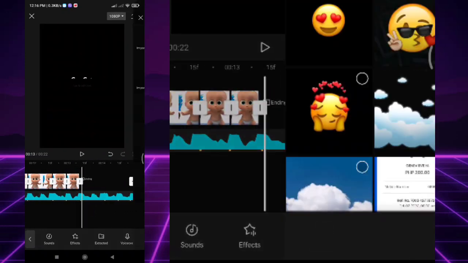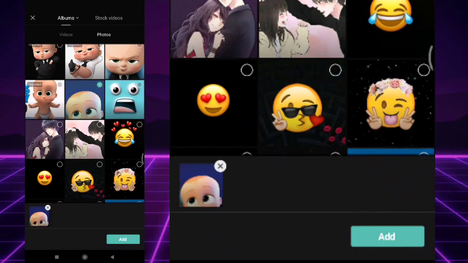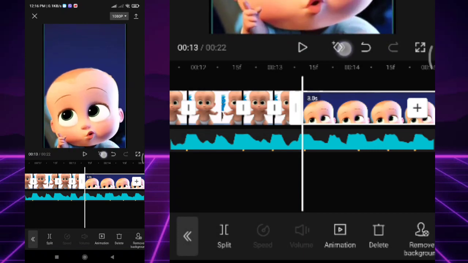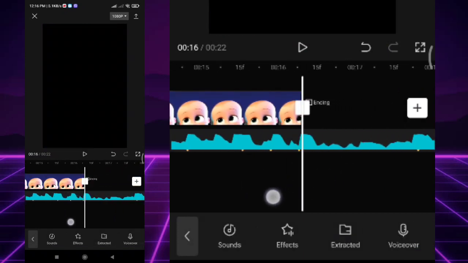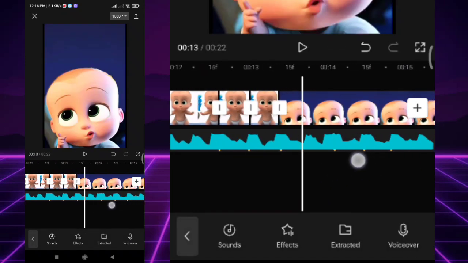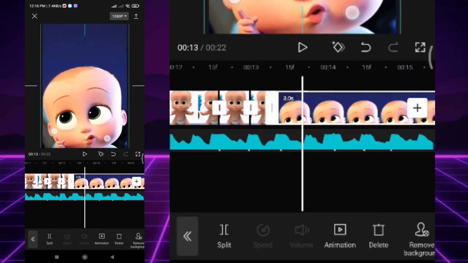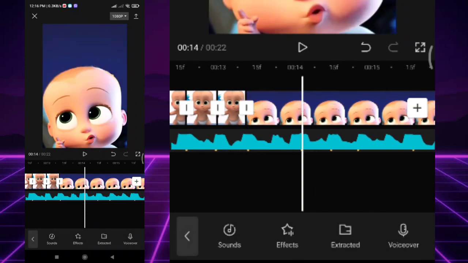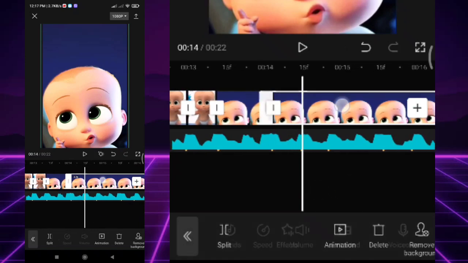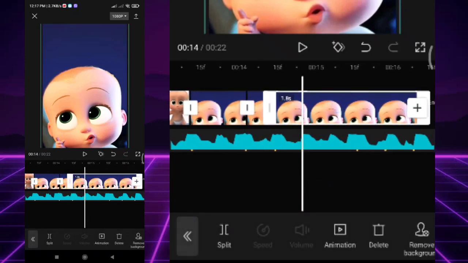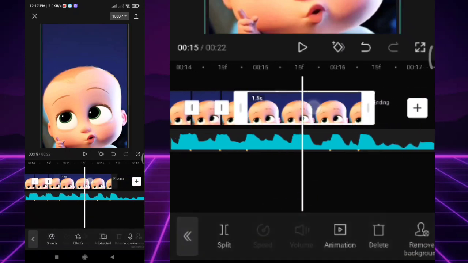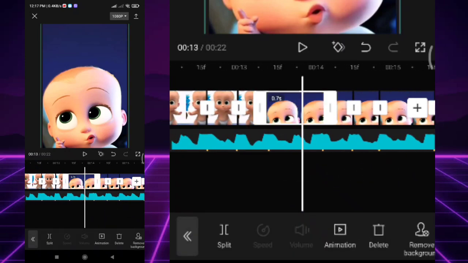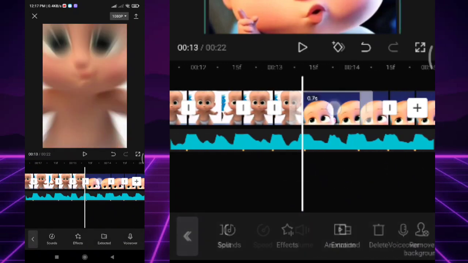Add another photo. Then adjust it to 3.0 seconds and split each match cut. Then add keyframe both sides and then drag down and up.